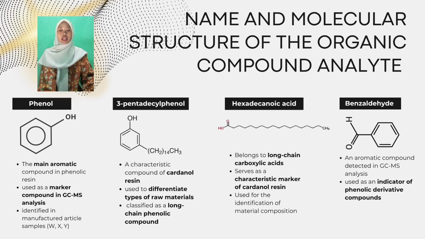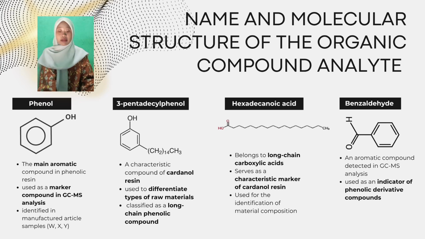And the last organic compound, benzaldehyde. Benzaldehyde is an aromatic compound detected in GCMS analysis. The function of benzaldehyde is as an indicator of phenolic derivatives. It shows that phenolic-related reactions or compounds are present. In conclusion, these compounds help identify the type of resin.